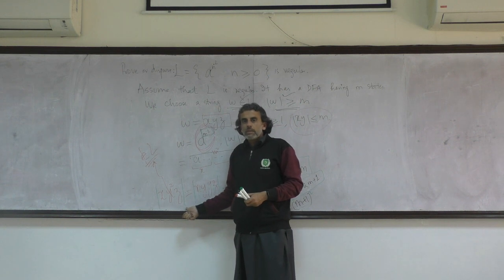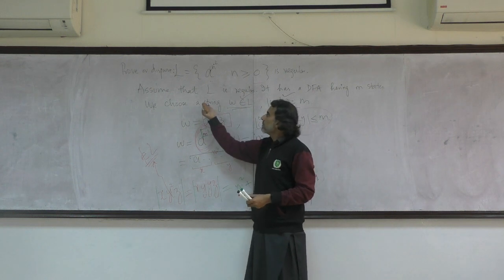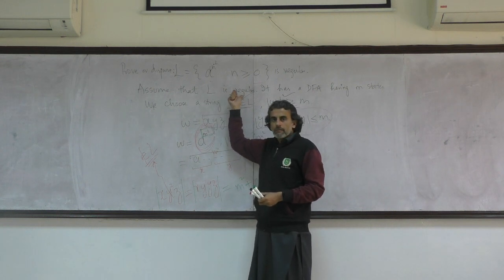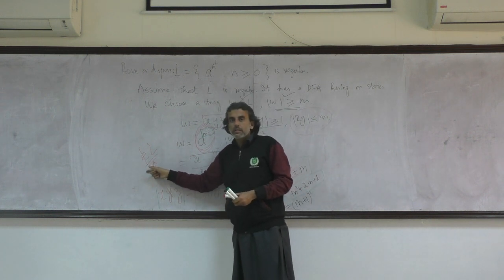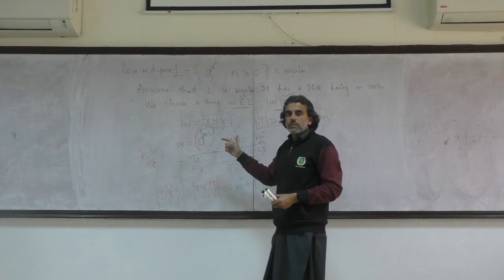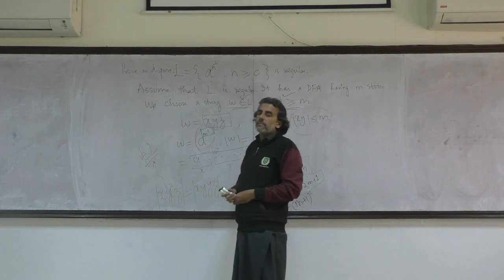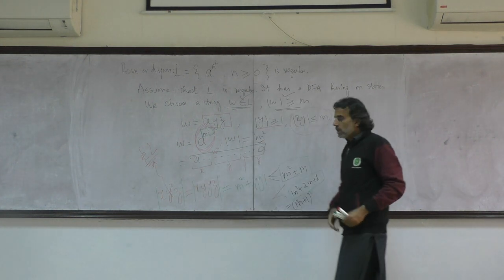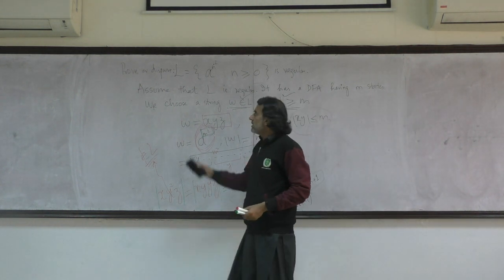If such a violation exists, then the language is no more regular. Why? Because the entire construction of the proof which we have done so far was based on an assumption, and that assumption was that the language is regular. If that assumption were true, I would not have been able to find the contradiction over here. So if I've reached a contradiction, then my assumption is wrong. The assumption was that the language is regular. So hence, after having the contradiction, I can prove that my language is not regular. So that's it as far as this proof is concerned.